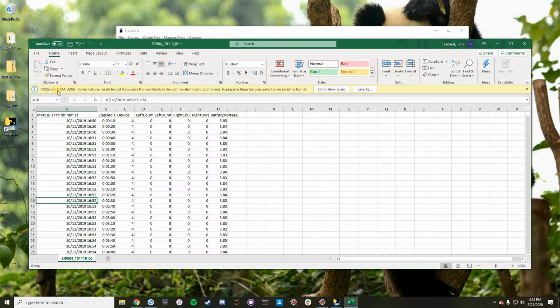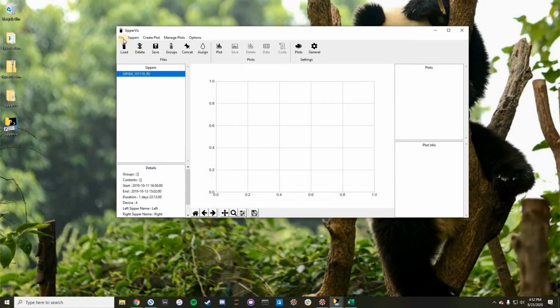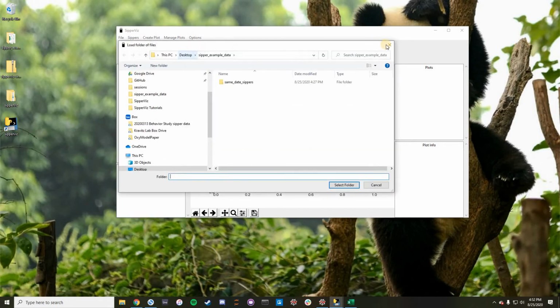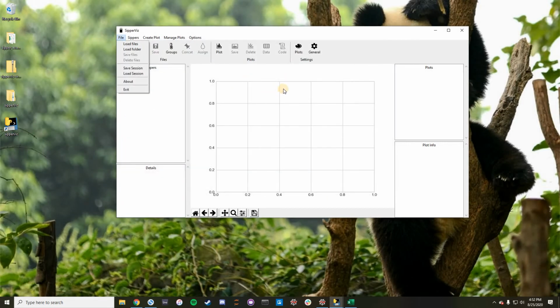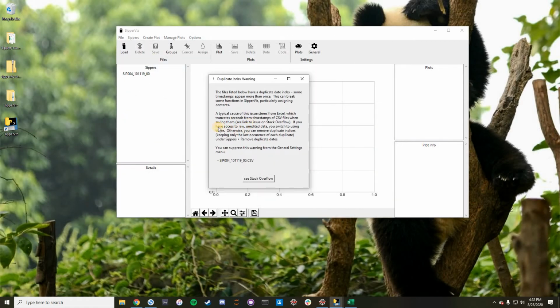So, and you'll see there's this warning up here about possible data loss, and this is an occurrence of that. So what this warning is encouraging you to do, let me just load the file again, is to try and find the raw unedited data. If you have some data that you didn't save anywhere, didn't touch, that is great. You should just use that.